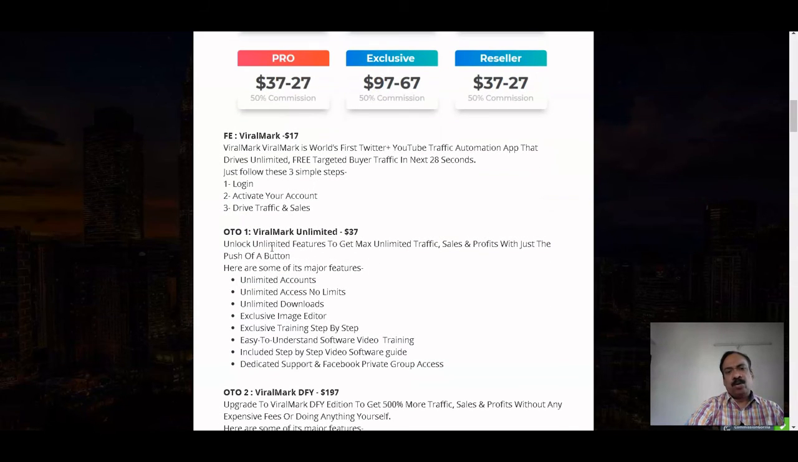So now I will go through only the price part. What are the prices for the various OTOs? If you want to go into detail about what exactly will get covered in each OTO, and if you want to go through the sales page in detail, the link is already given in the description. You can go through that link, so that you can go through the OTOs and sales page in detail.